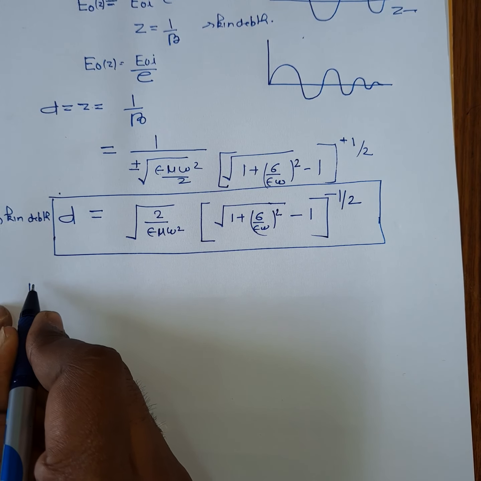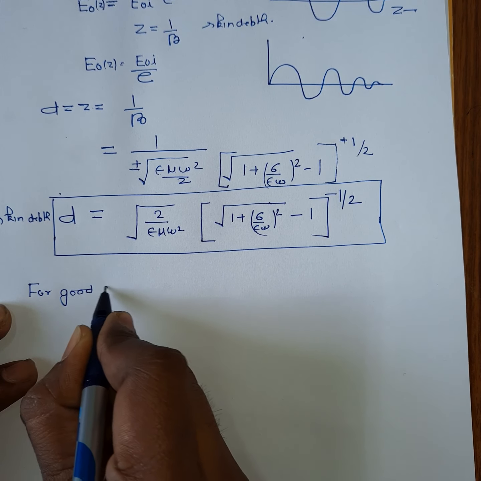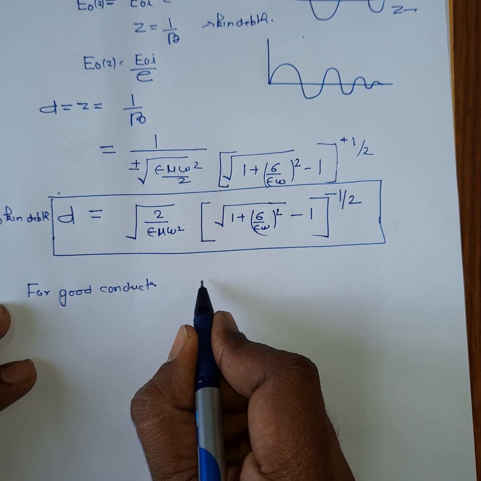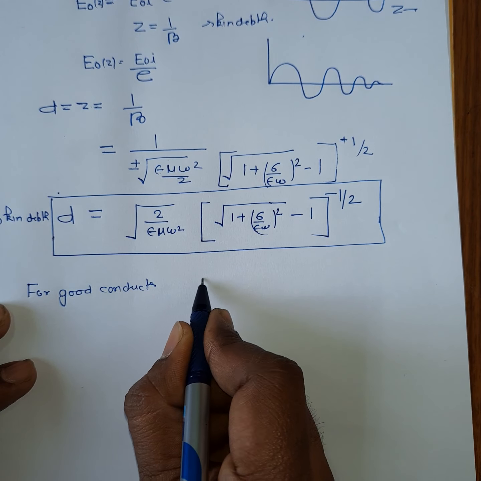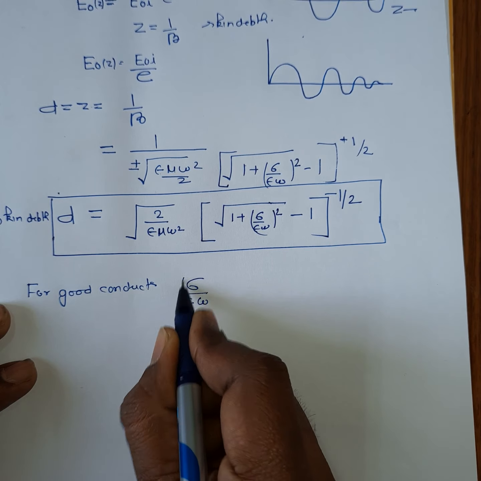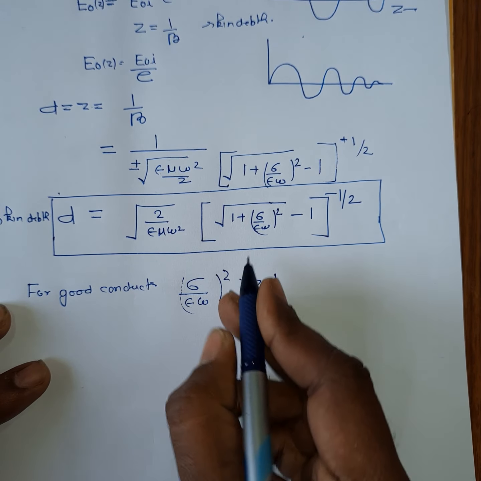Now let's find out the skin depth for a good conductor. For a good conductor, conductivity is very high compared to omega, so we can take sigma by epsilon omega to be greater than 1.